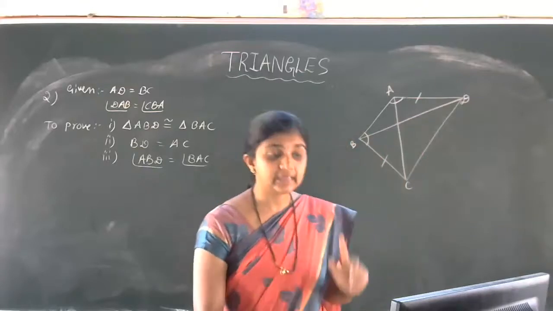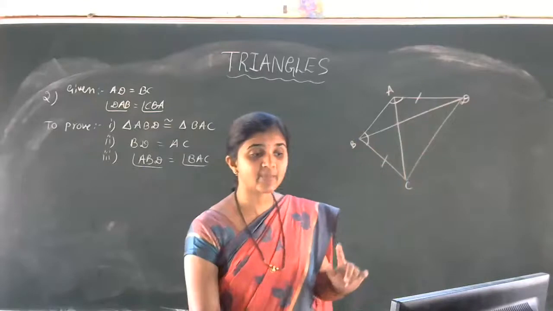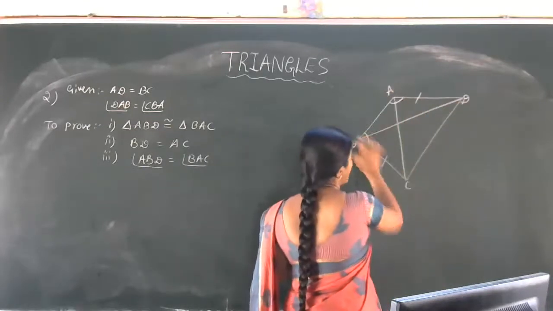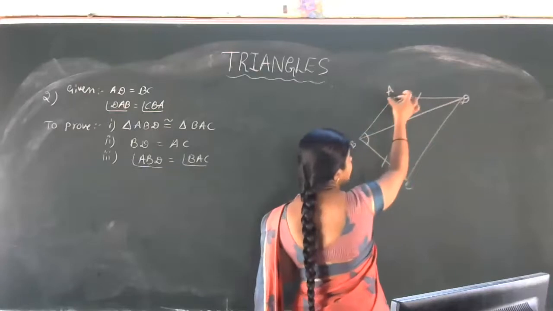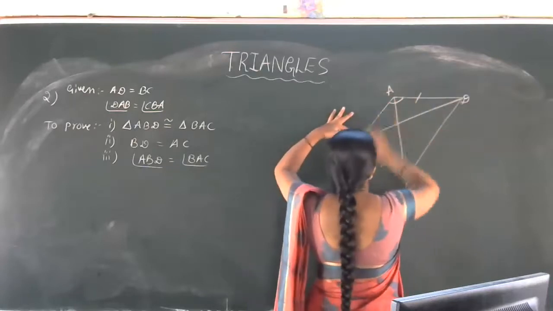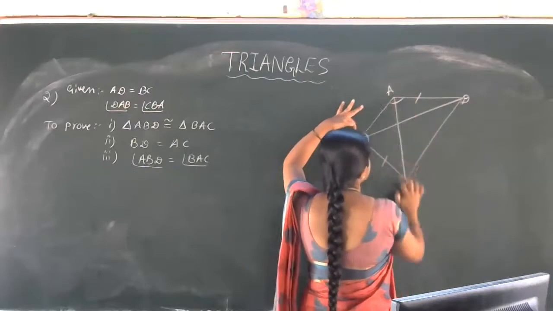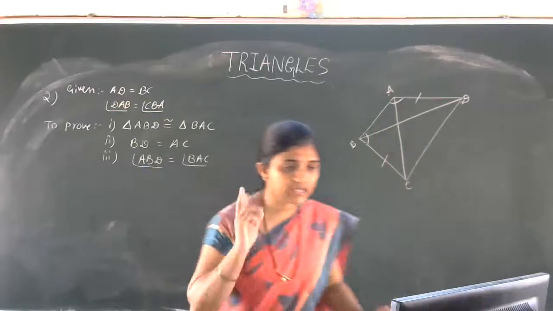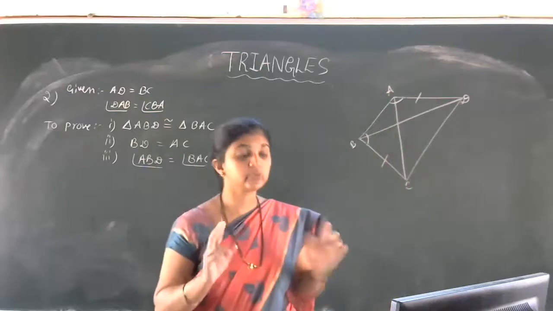And angle DAB is equal to angle CBA. This angle and this angle. See here, DAB, this complete angle, is equal to CBA, this angle. Got the idea? These two data are given actually. Prove that.